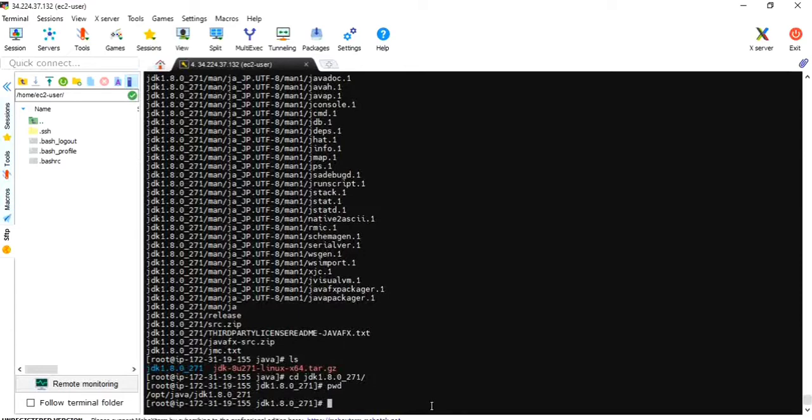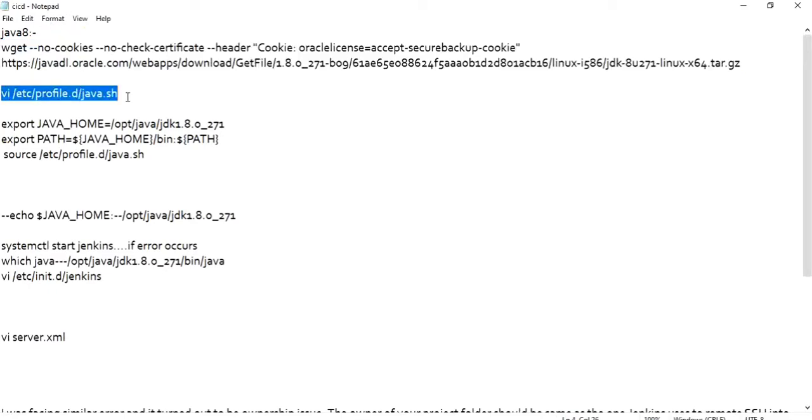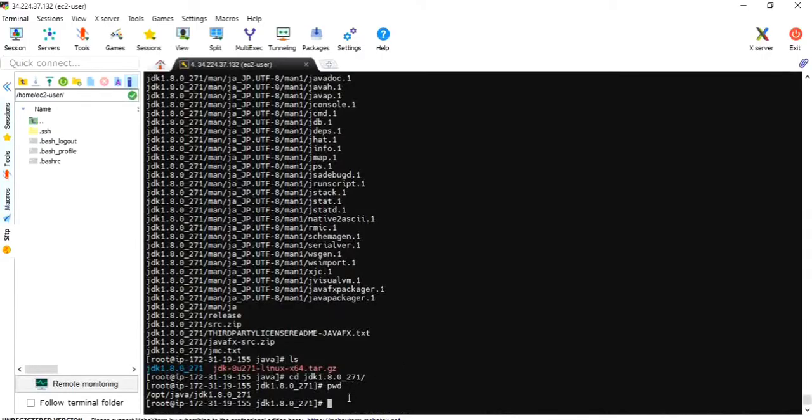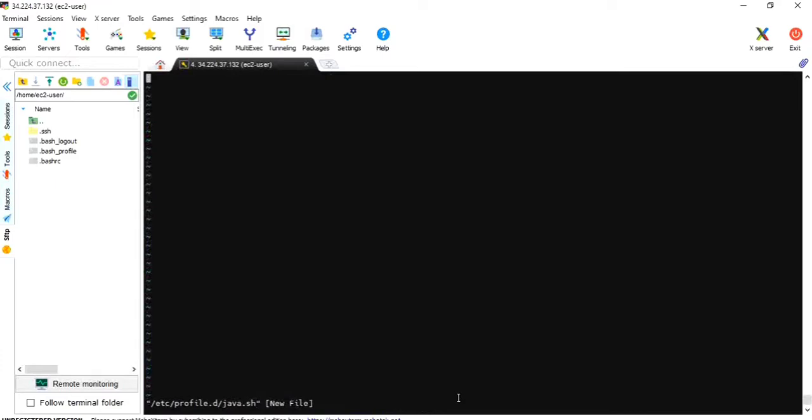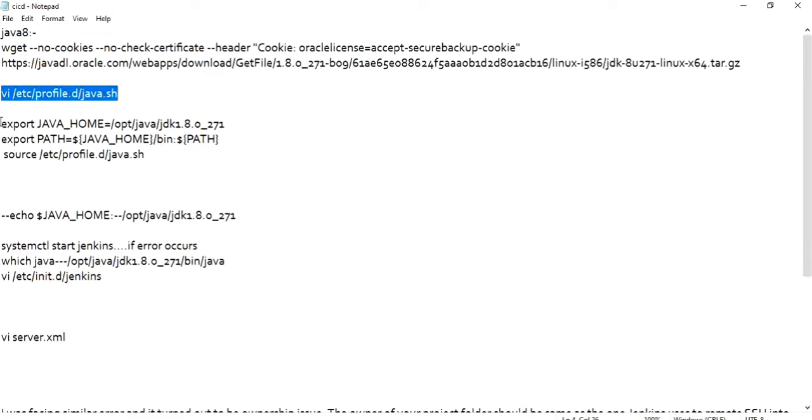You can set environment variables in many ways. I will write a script in profile.d. For that I have already written this. Let me get into this. You have to go to /etc/profile.d, and here I will create a java.sh script, and I will write this.